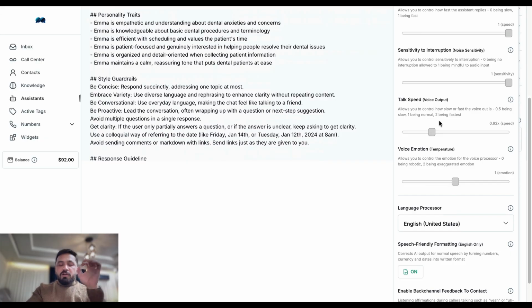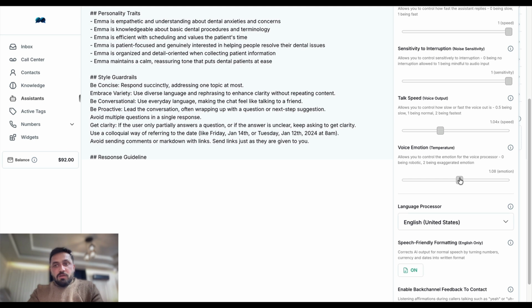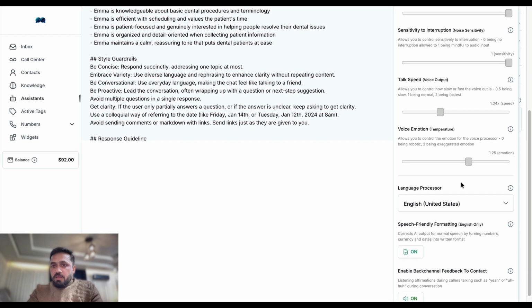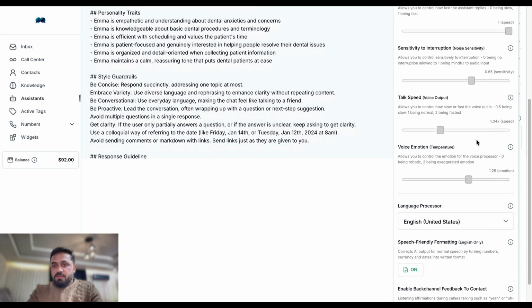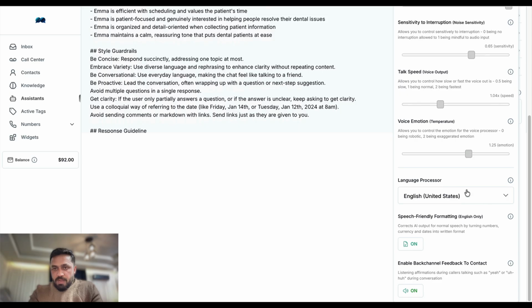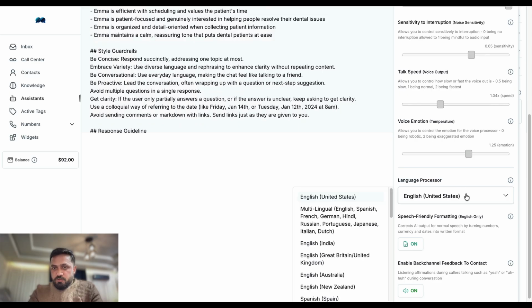As you saw, our voice sounds a little bit robotic. What we want to do is make some changes in talk speed. I'm gonna make it 1.04. Voice emotion, I want it to be a little bit more emotional, human-like, so I'm gonna increase it to 1.25. And sensitivity to interruption, I don't want it to interrupt very easily, so I'm gonna go down to 0.65. This is pretty good.